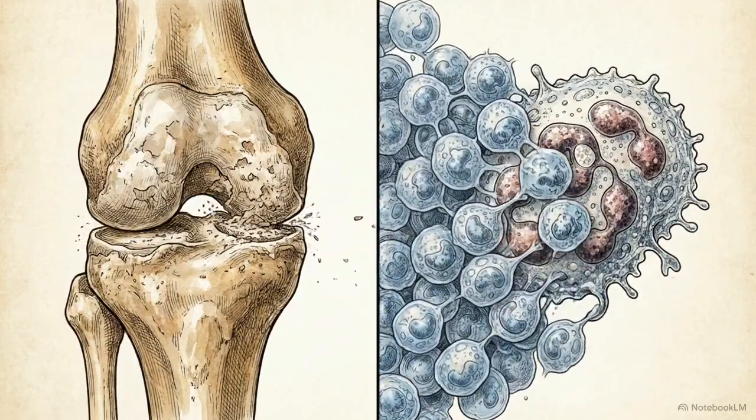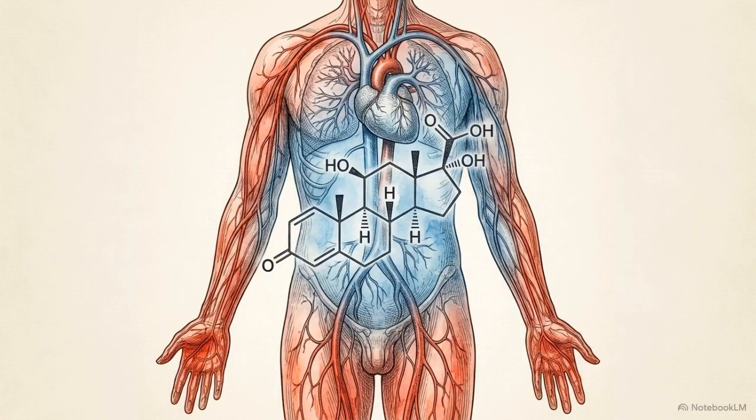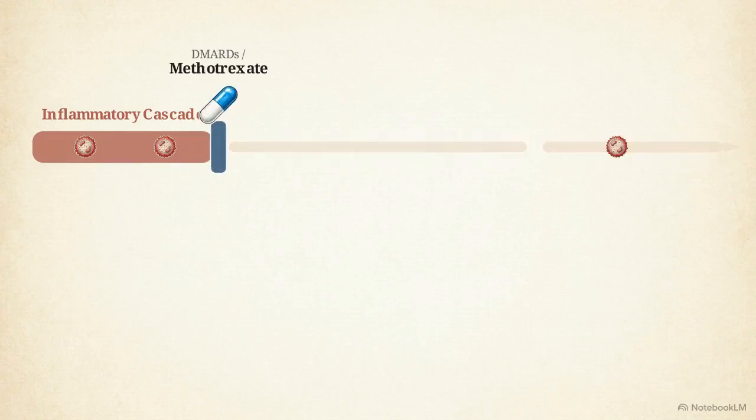Medications are selected based on the scope of inflammation. Localized osteoarthritis is managed with analgesics like acetaminophen or NSAIDs, targeting pain directly at the site. Systemic flares in lupus or rheumatoid arthritis require corticosteroids, acting as broad immune suppressors to control acute inflammation. While analgesics manage symptoms, DMARDs alter the disease course by intervening directly in the inflammatory cascade.